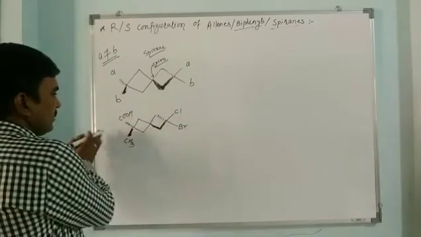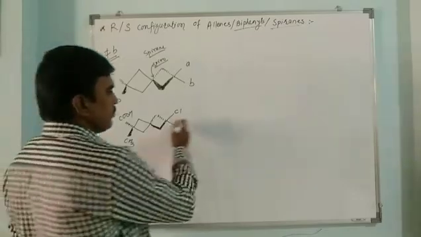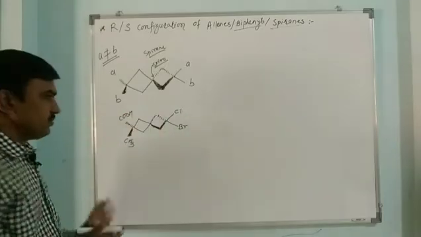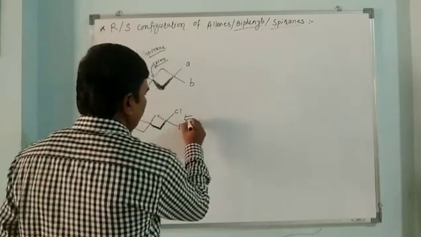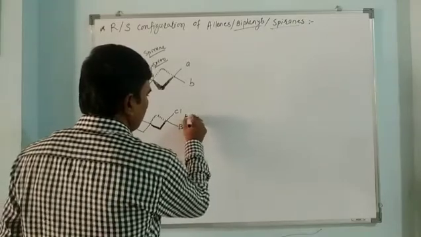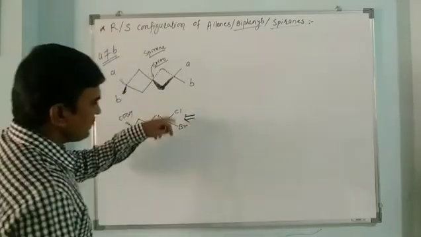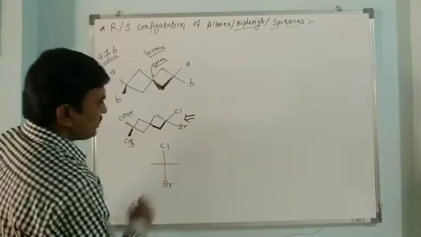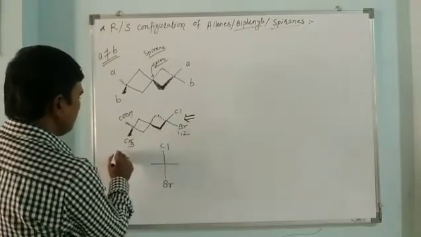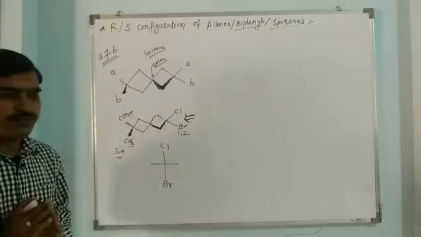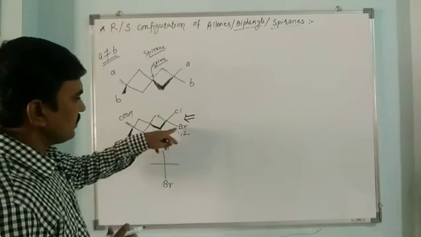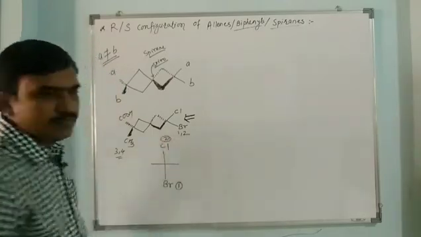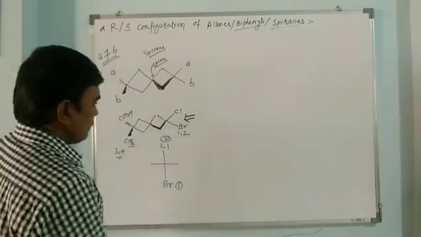We can view the molecule from this side or from this side, it is the same. If we are observing the molecule from this side, these are in the plane. So how can we represent this? Simply Cl and Br: Cl we place here, Br here, and these will get priority 1, 2, and the others will get priority 3, 4, always remember. So here this is 1, 2, Br and Cl. Br will always take priority 1, and Cl is second, because Br is a heavier halogen than Cl.